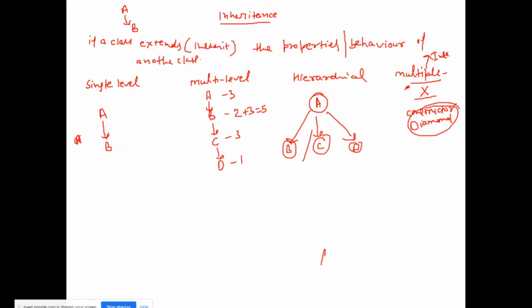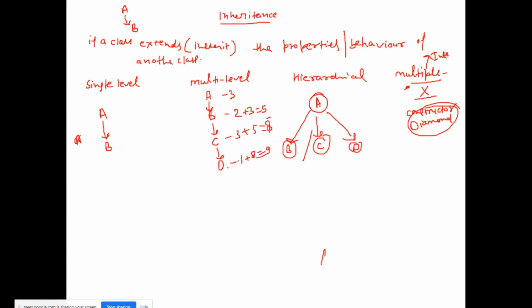Okay, so this is the multi-level inheritance. So how many methods will be present in class C? Can anybody tell me? Class C has its own 3 methods, and total methods coming from B are 5. So 3 plus 5 is equal to 8. How many methods will be in class D? 5 plus 3 is 8, plus 3 is 11.